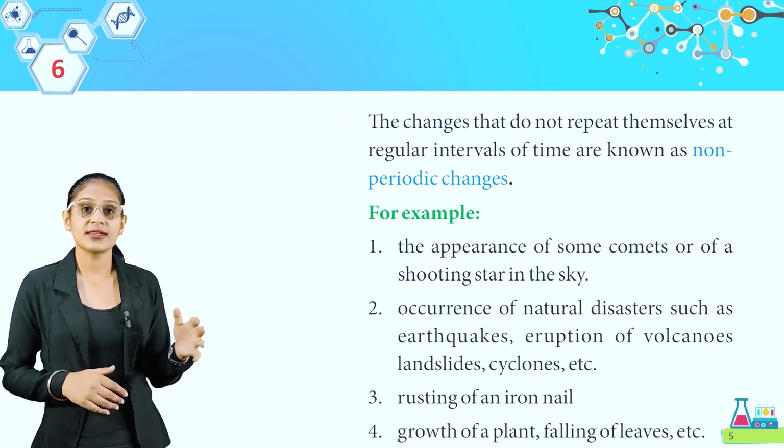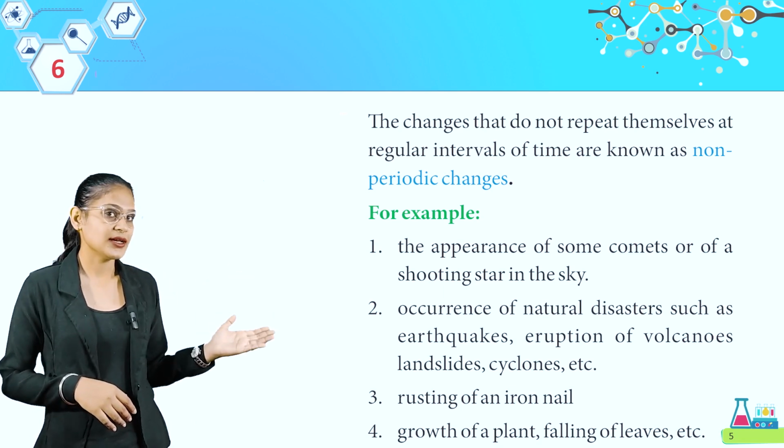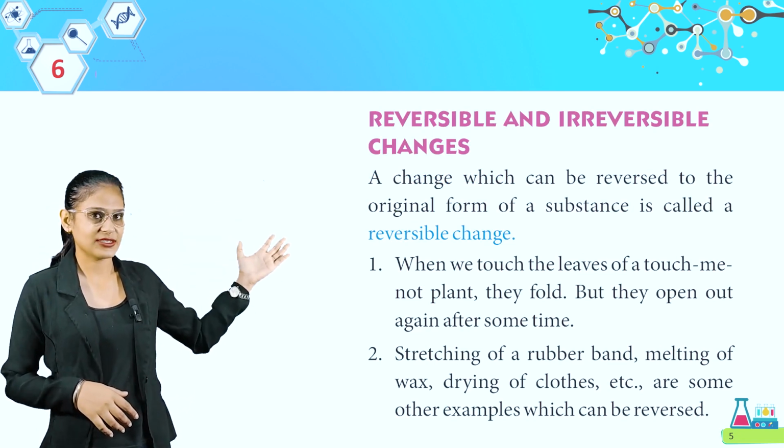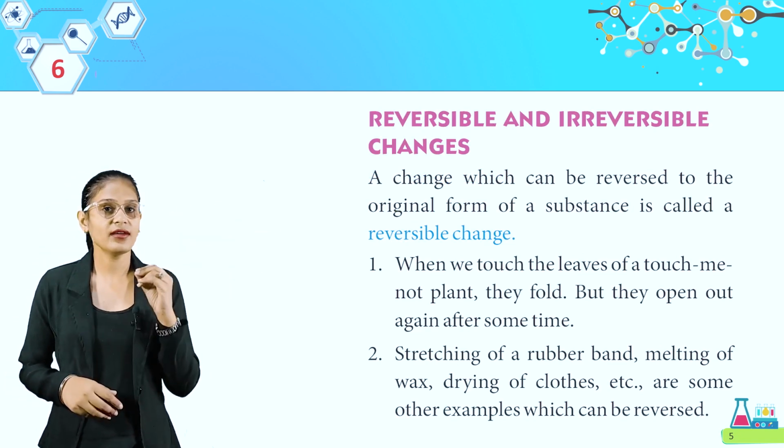Here is rusting of an iron nail. Come to the last, growth of a plant, falling of leaves, etc. Come to the next topic, we have reversible and irreversible change.